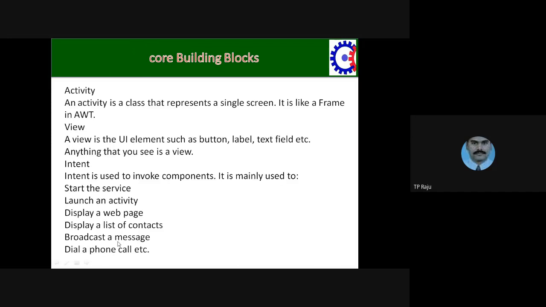Displaying a web page if required, displaying the list of contacts, broadcasting a message, SMS sort of things, dialing the phone, making the phone call. All these things are called intents, meaning that to do any particular activity, all these things will happen.